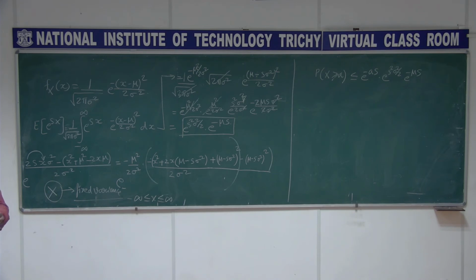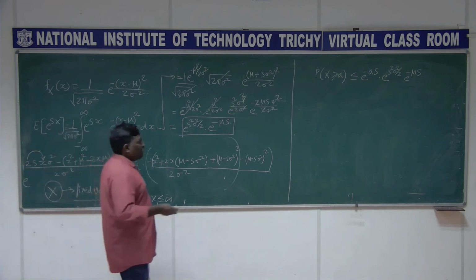So, I am saying this bound is very, very helpful, because we treat that random variable x as Gaussian. If we use x as Gaussian, then we can find the probability of x greater than or equal to a, which is always less than or equal to e power minus s a, e power s squared sigma squared by 2, e power mu s. And remember that this is true for any value of s. You can choose any value of s, it will be true. But we need to know about this closed bound. What does closed bound mean?